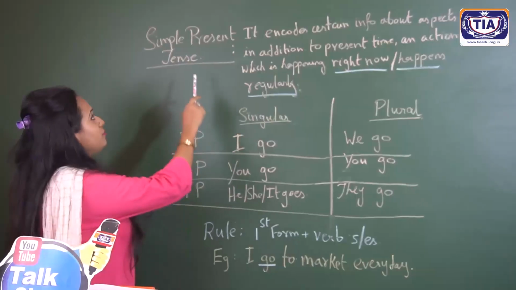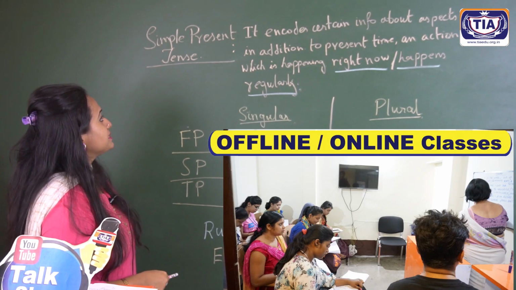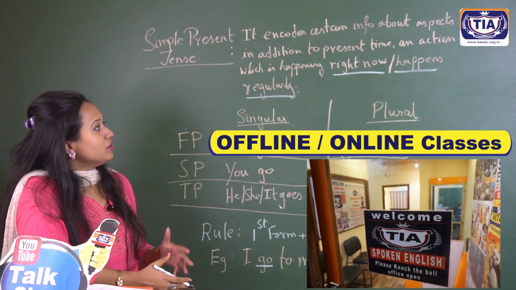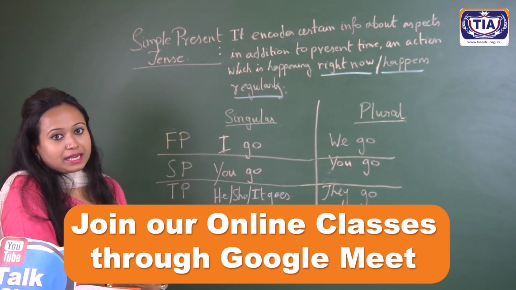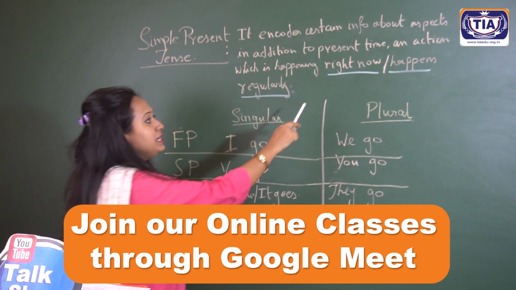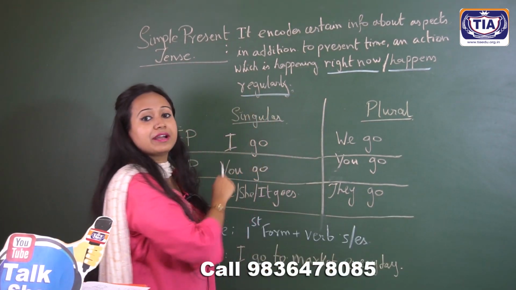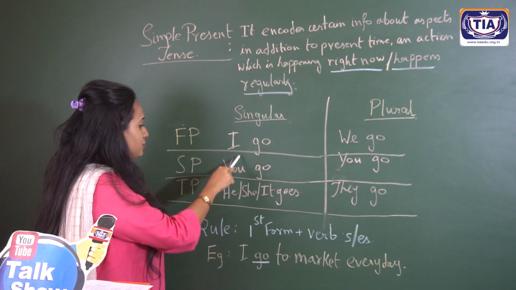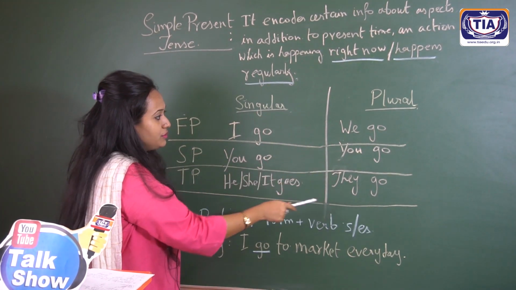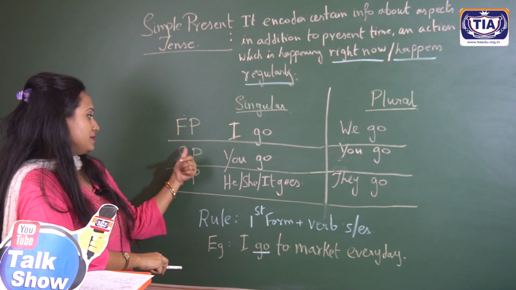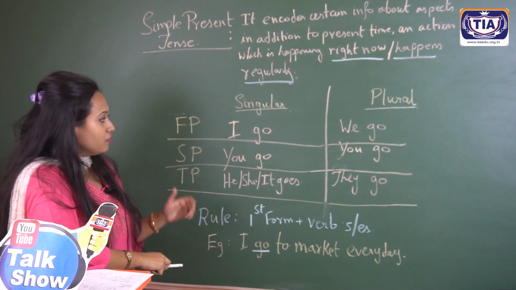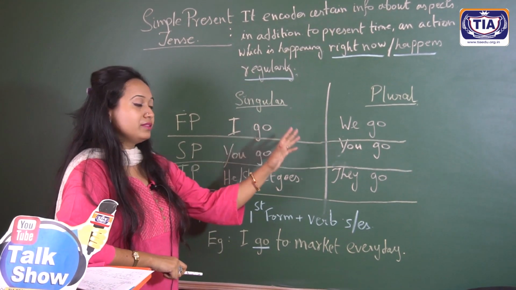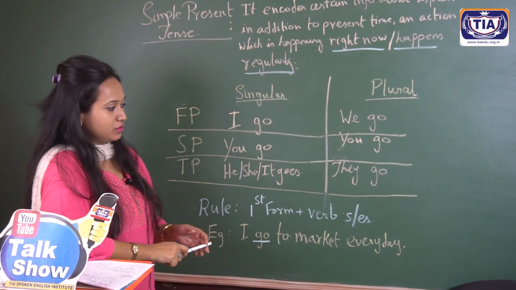Now we come to the first form of present tense, which is the simple present tense. It particularly encodes the kind of information that is present in relation to time, which is happening either right now or at a regular interval of time. Firstly, there are three kinds of subjects, based on the first person, second person and third person, which we will be finding. We will attach each subject with the singular form and with the plural form. Let's see how well it works.